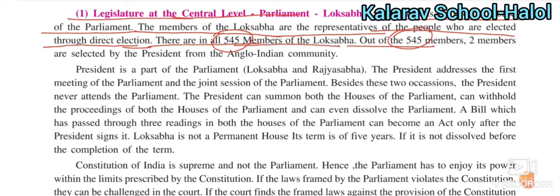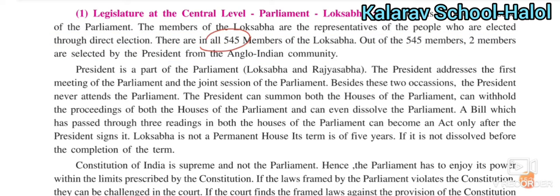Out of the 545 members, 2 members are nominated by the president from the Anglo-Indian community. This is very important.